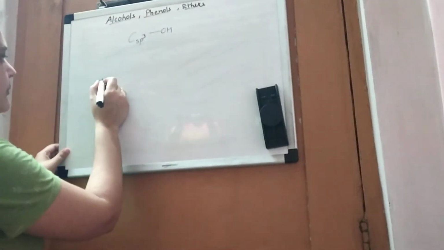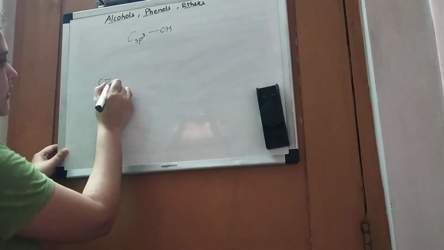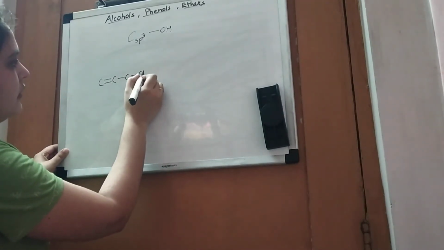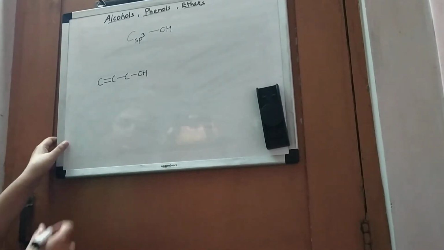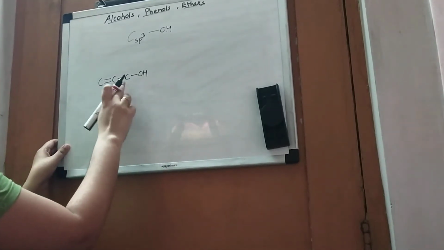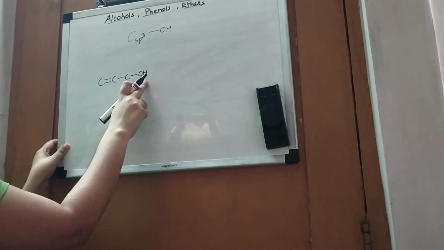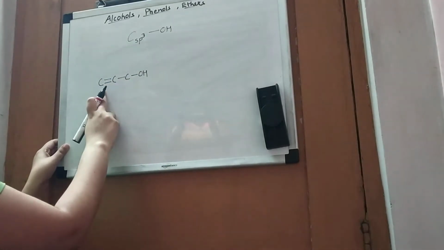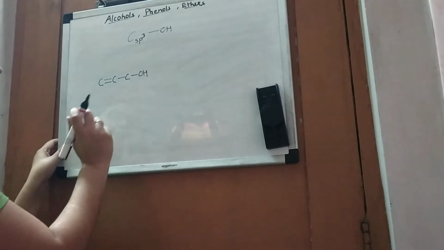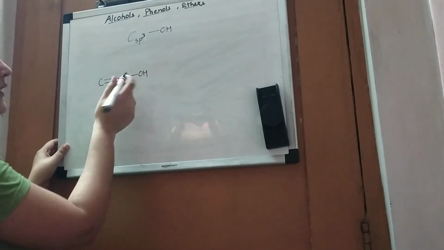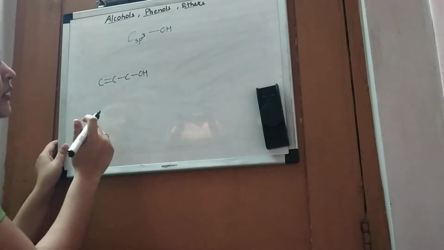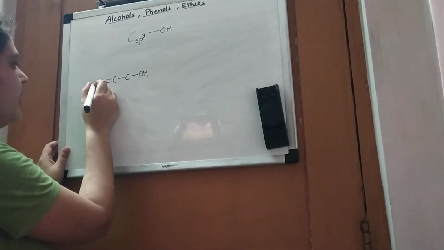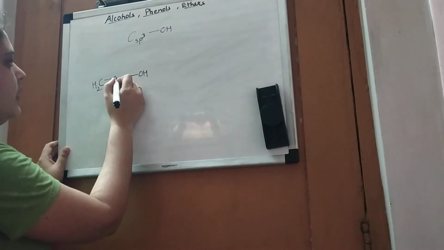For example, this is an allylic system because the carbon atom to which the hydroxy group is attached has the next carbon doubly bonded, that is sp2 hybridized. So this one is primary. Now we can fill up its valency with hydrogen.